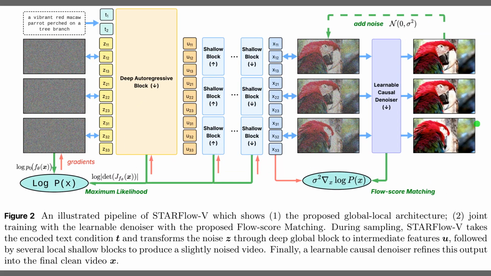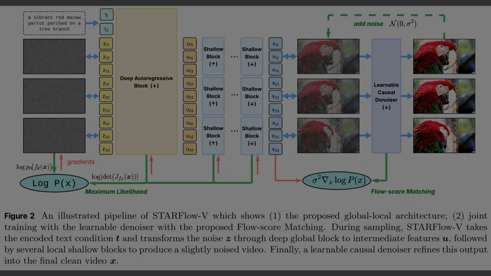Well, Figure 2 illustrates how the model turns text and random noise into a clean video. The left side encodes a text prompt and stacks pure noise frames, which feed into a deep autoregressive block that captures global across-frame context. These global features then pass through several shallow local blocks that refine each frame's spatial details. The right side adds slight noise again, and a lightweight causal denoiser cleans it up, so the final video is both sharp and temporally consistent.